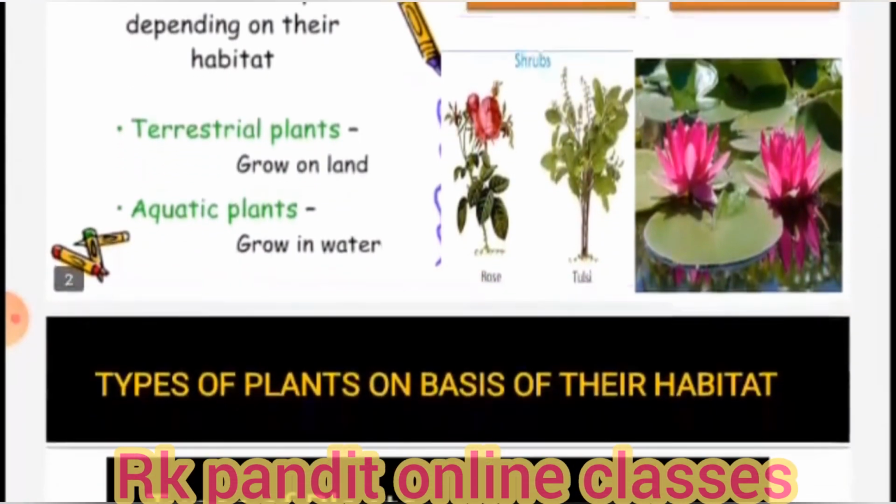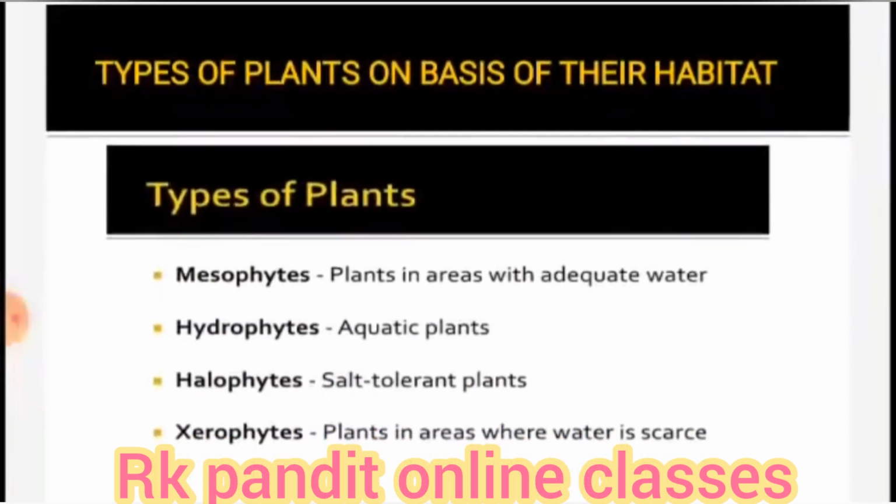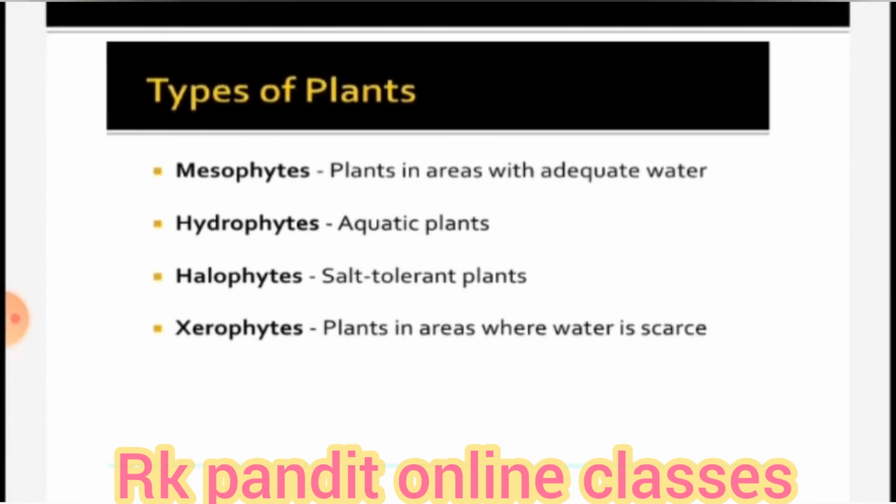Now we'll see about the types of plants on the basis of habitat. On the basis of natural habitat, plants have been classified into three categories. But in this class today we will learn about four categories. And the fourth category is not given in your textbook, but you can just have the information and knowledge about it.